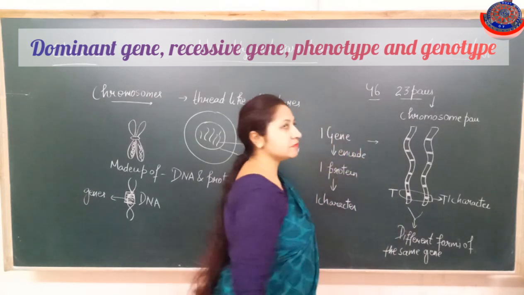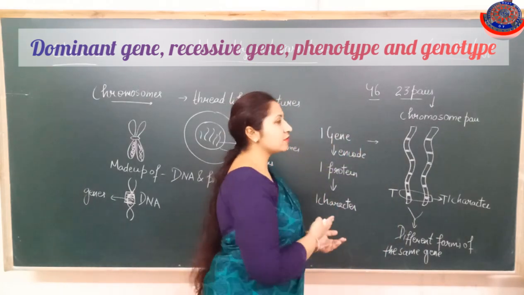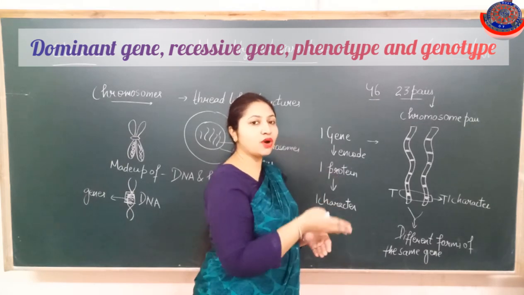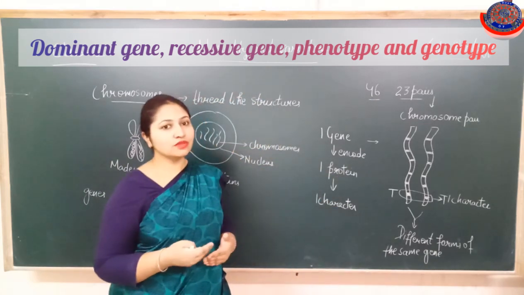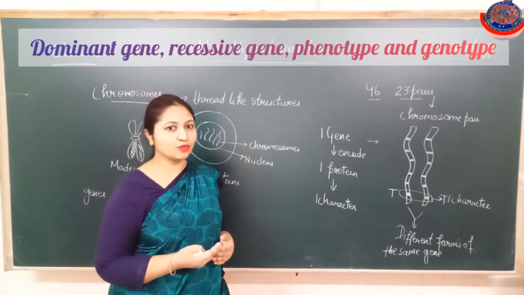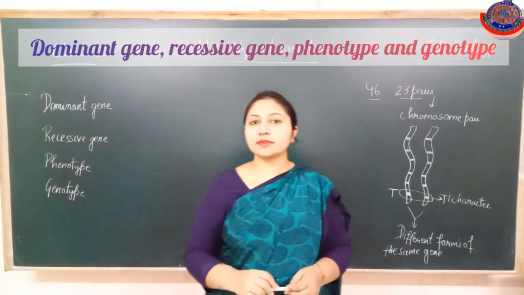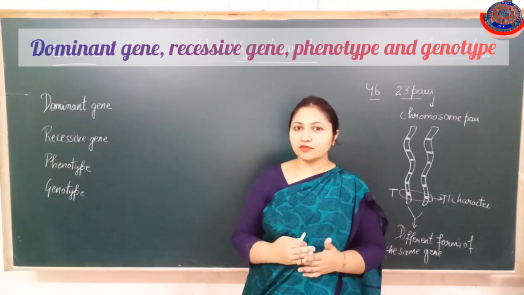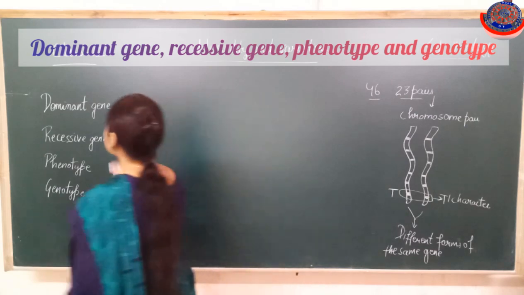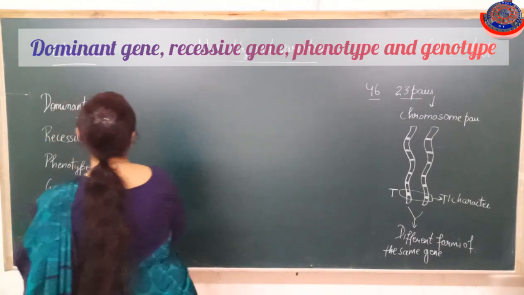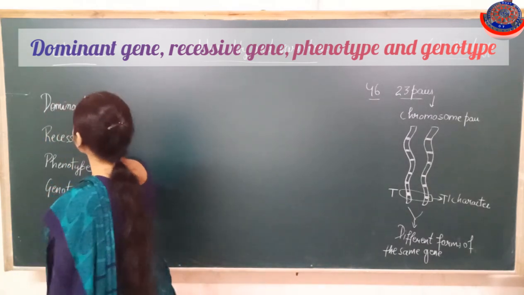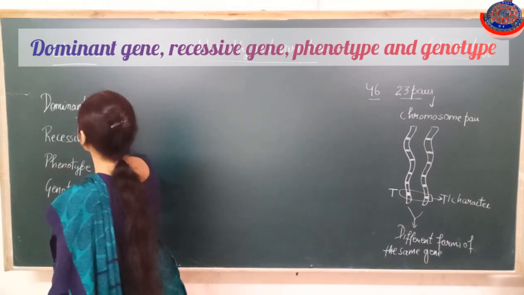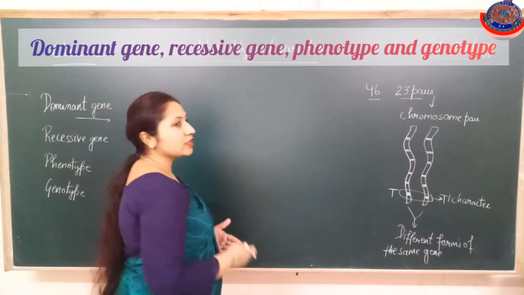Clear? Now what are actually these different forms of a gene? There are different forms like the dominant gene and the recessive gene, which we will discuss in detail now. Next we will discuss the dominant gene, recessive gene, phenotype and genotype one by one in detail. So first, the dominant gene. Now what are dominant genes?